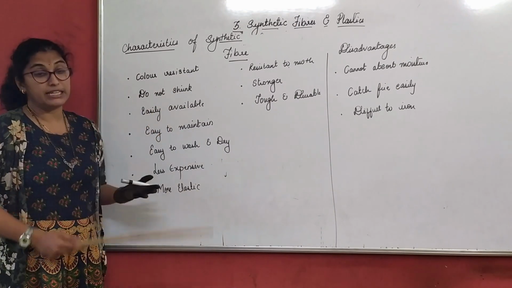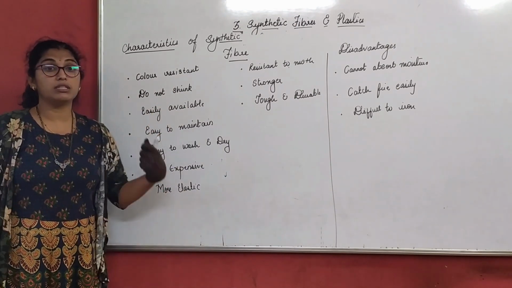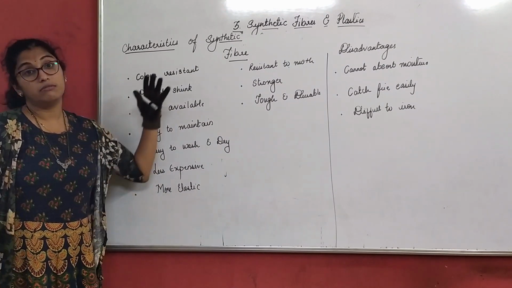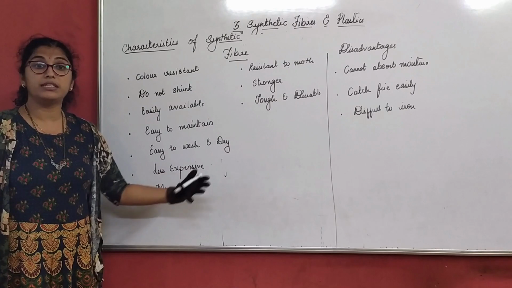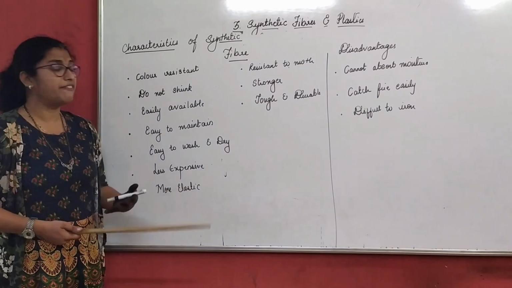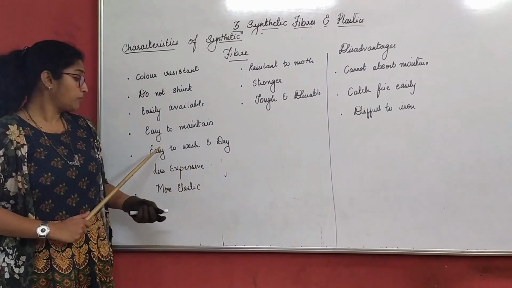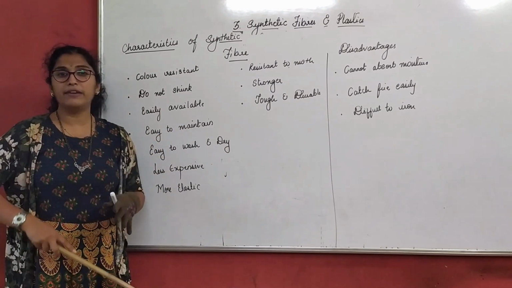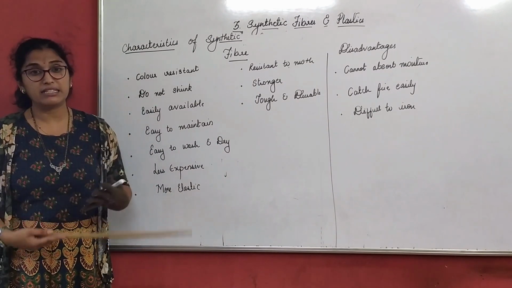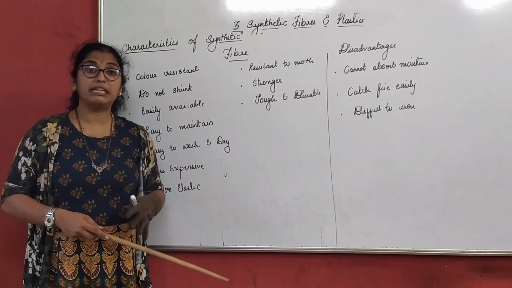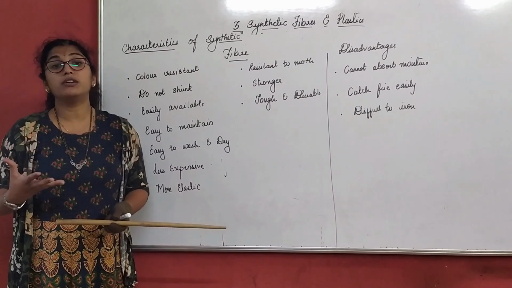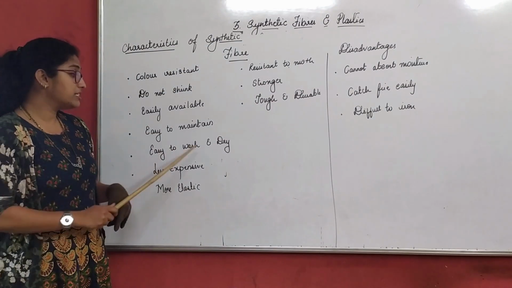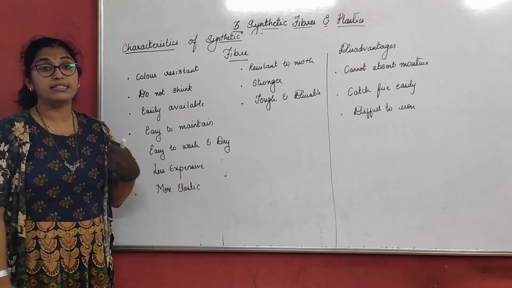They do not shrink. When we compare to cotton clothes, cotton clothes shrink when we wash, but fabrics made from synthetic fibers do not shrink. They are easily available, easy to maintain, easy to wash and dry. You can wash them even during the rainy season, and it dries quickly because it does not absorb much water. It is water resistant. Easy to wash and dry, that is why it is easy to maintain.